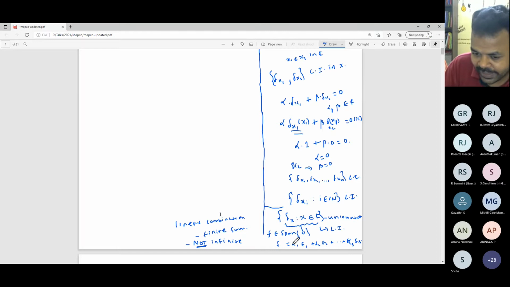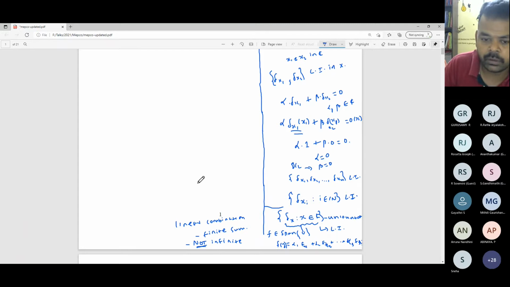So for the range of this function, whatever z you are going to take, what are the possible values for this f of z? If z is equal to one of the xi's, I have written f1, you think of this as f of x1 for some x. You substitute this z in all these functions, at most in one place you will get a non-zero number, 1. Otherwise you will get 0 always.